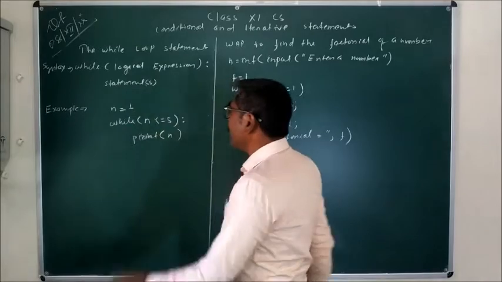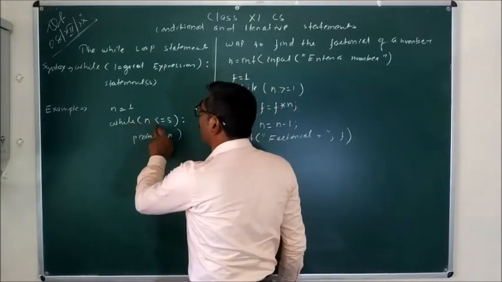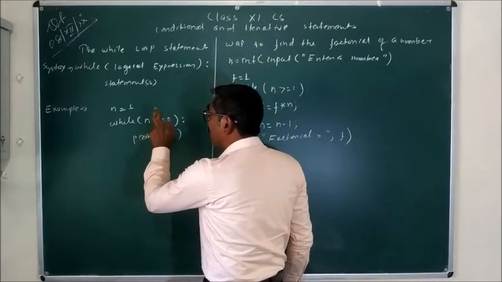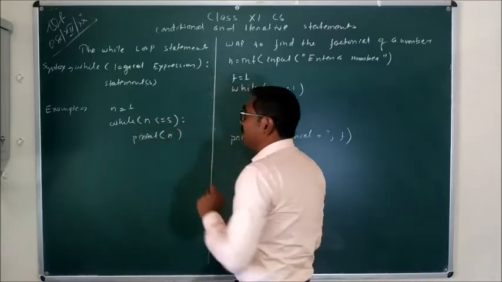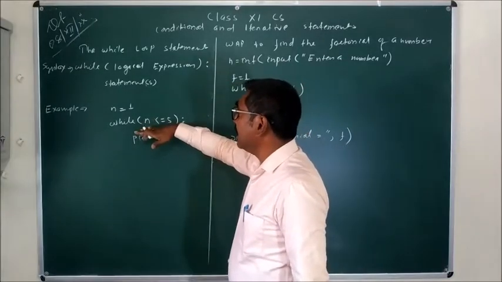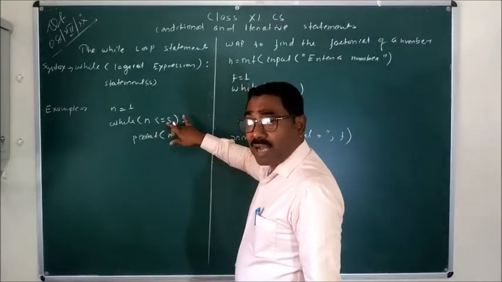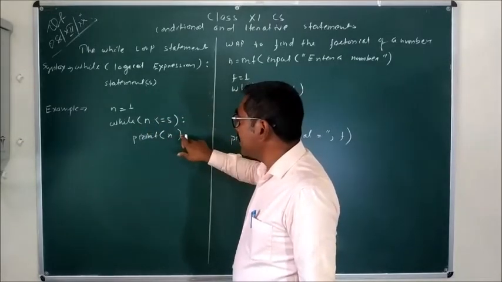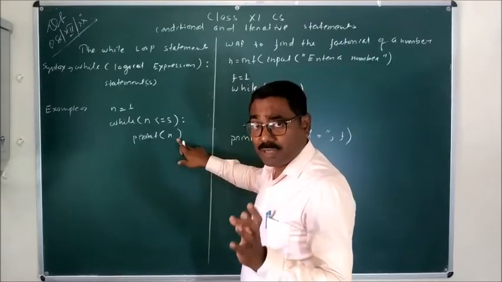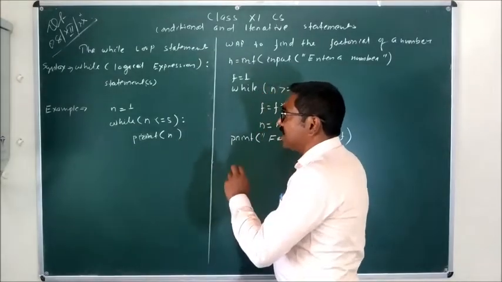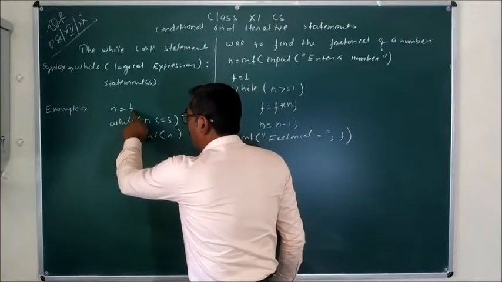and it will go up to n less than or equal to 5. That means while the value of n is less than or equal to 5, up to that time the statements will be executed. Now what happened? Initially the value of n is 1.